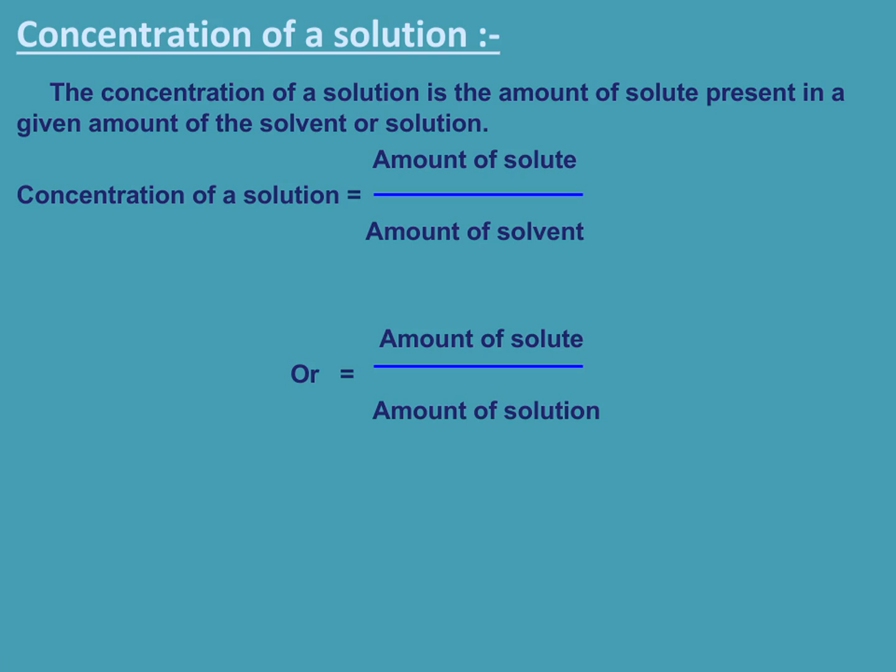In other ways, we can explain it with an example. If a solution is 5%, it means 5 gram of solute is dissolved in 100 gram of the solution, or it contains 5 gram solute, if it is in solid form, and 95 gram solvent. The concentration of the solution may also be expressed as the mass of solute dissolved in 100 centimeter cube of the solution. Thus, 10% sugar solution by volume means 10 gram sugar dissolved in 100 centimeter cube of solution.